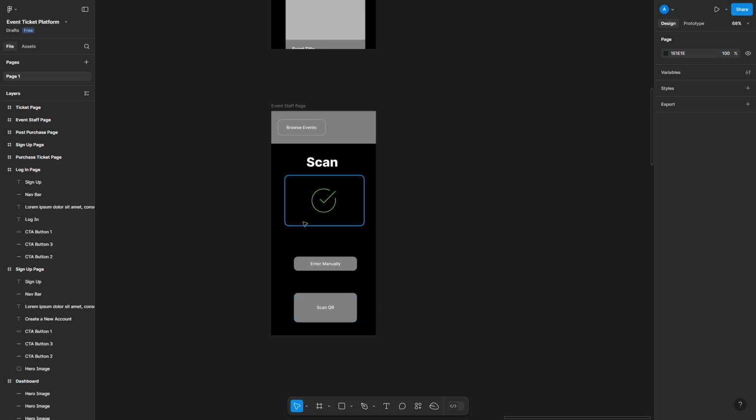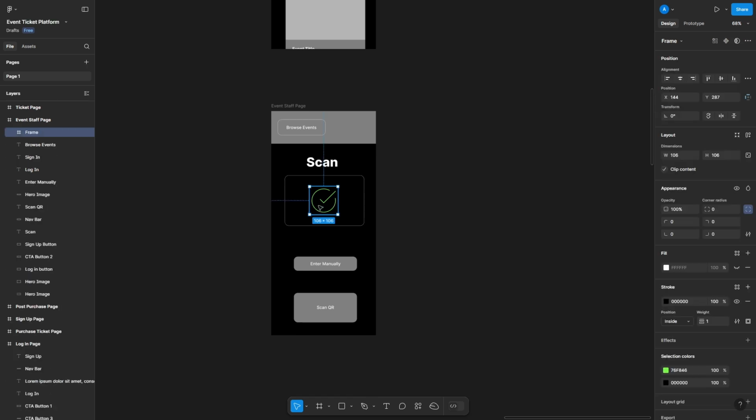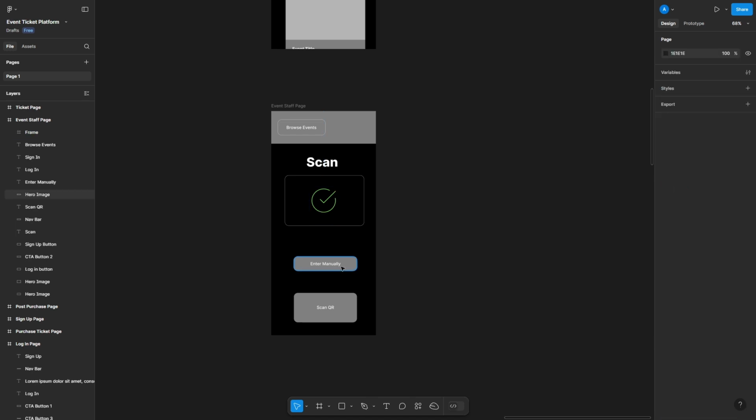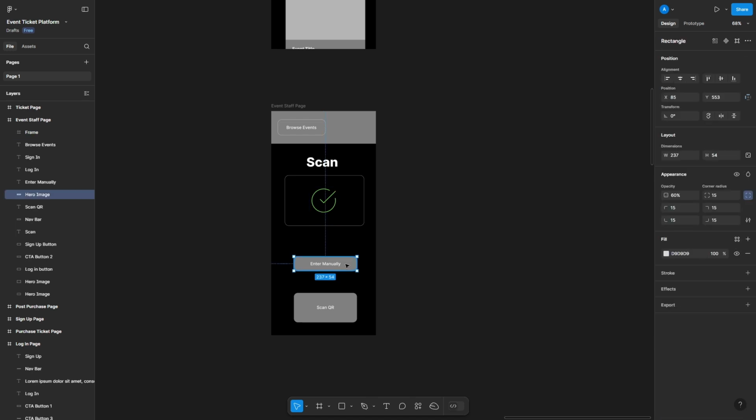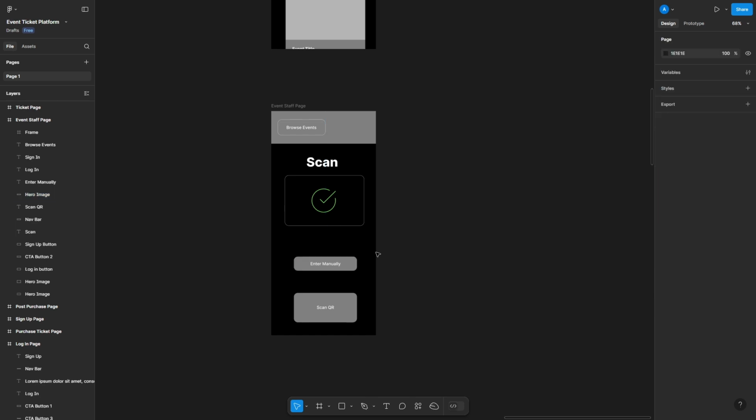It would then open up the camera. They can then scan the QR code and then they'll get immediate visual feedback whether or not the QR code is valid or not valid. They also have the ability to enter the code manually. That will then bring up the keyboard. They can enter that in. But ultimately, this page is very simple, which is scan QR code. Is it valid or not? Move on to the next one.